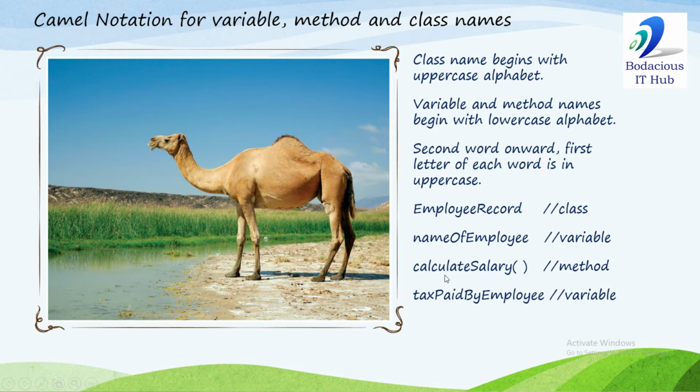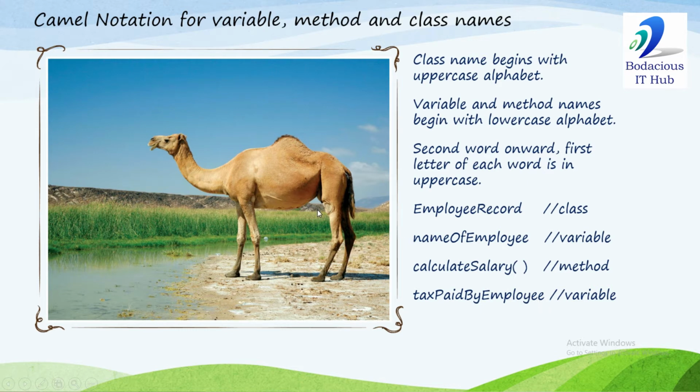In calculateSalary, c is small, so it begins with lowercase and there are parentheses, so it's a method name. So a class name begins with an uppercase alphabet, and a variable and method name begin with a lowercase alphabet. taxPaidByEmployee begins with a lowercase alphabet and there are no parentheses, so it's a variable name.